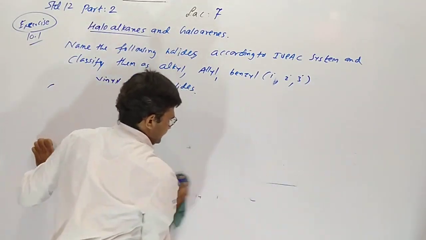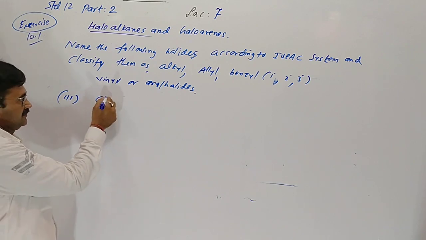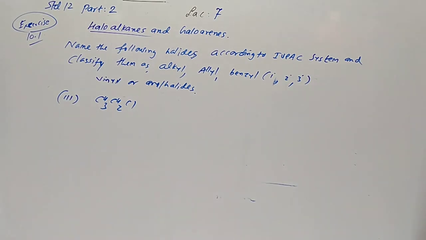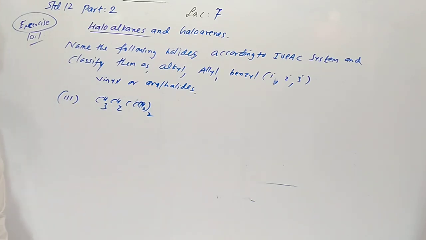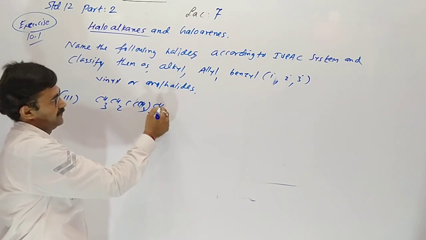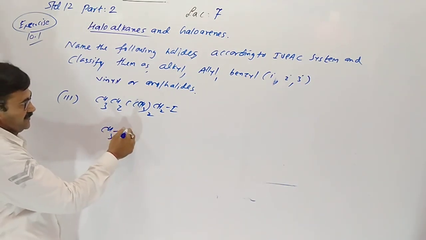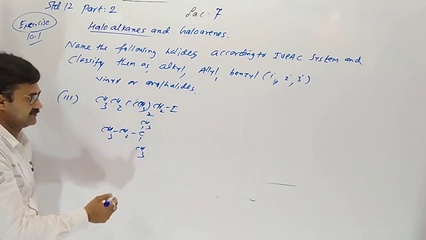Now the third one is like this: CH3, CH2, C, then CH2 thrice, CH3 twice, methyl, and CH2I. Here CH3, CH2, 2 times methyl on this carbon.